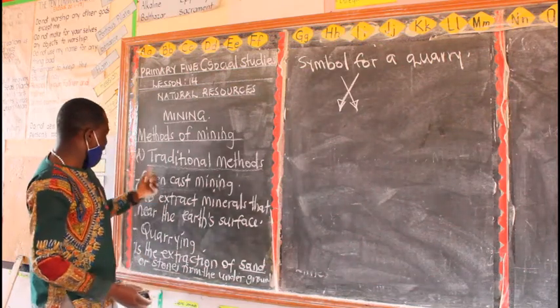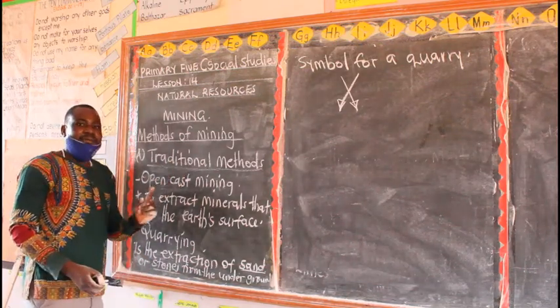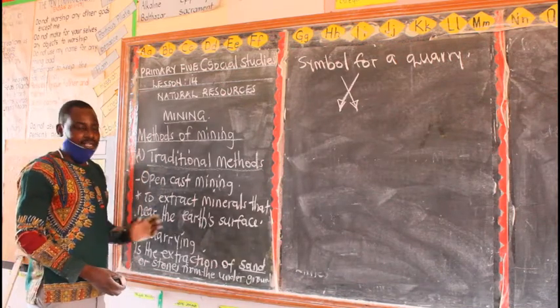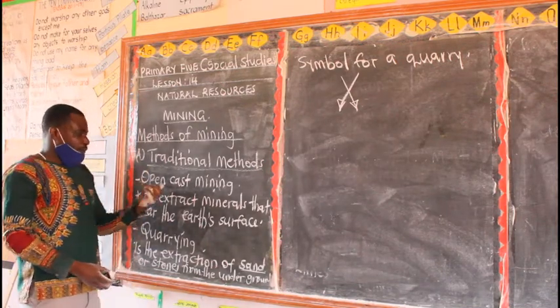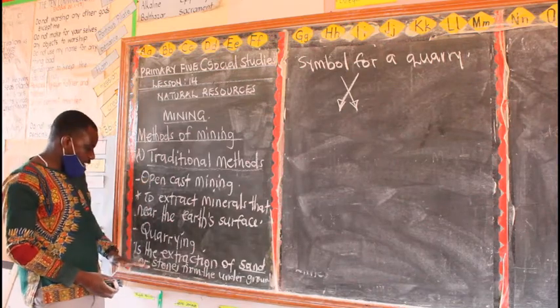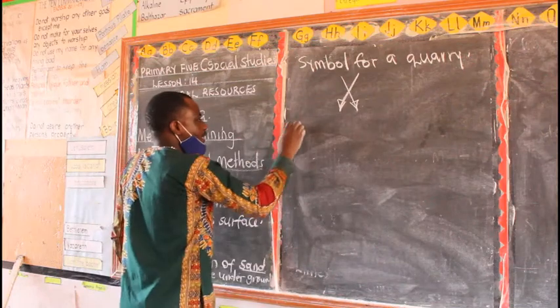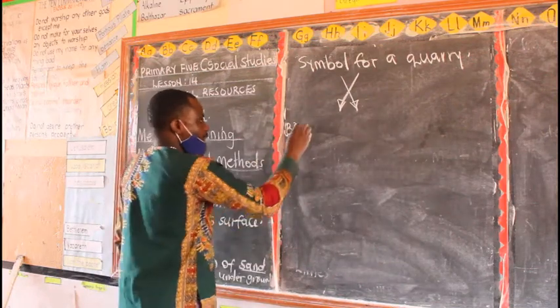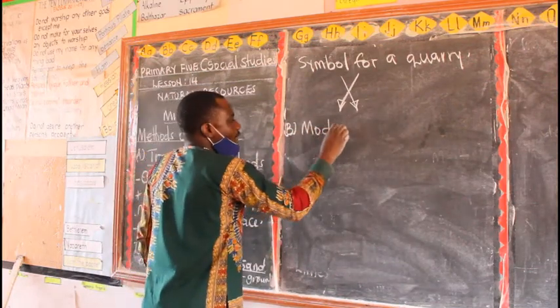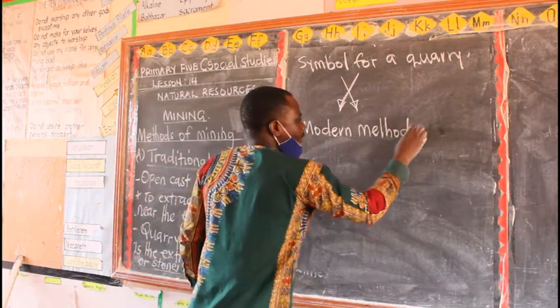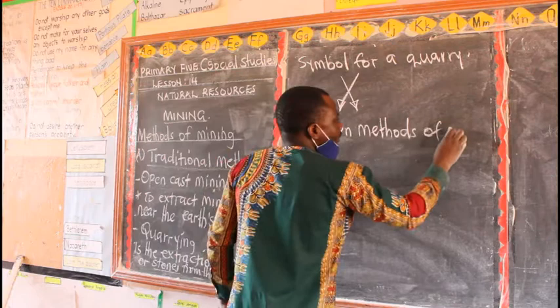So if you look at the traditional methods of mining, remember I said traditional methods of mining, you use local tools to extract minerals. So you have looked at open cast mining and you also have quarrying. Now we can look at part B, and in part B we have modern methods of mining.